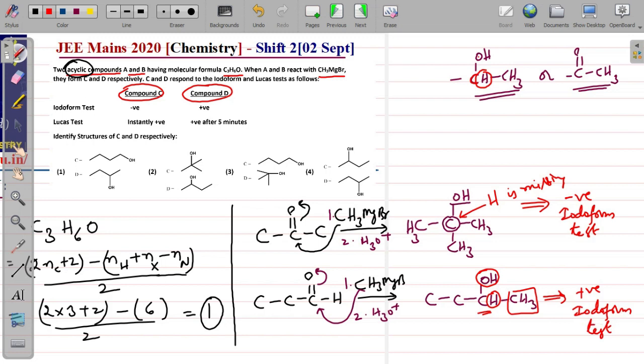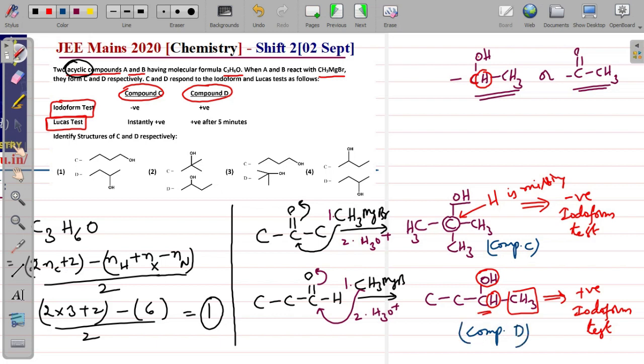And when you consider the Lucas test, why am I considering iodoform and Lucas? Because in the question they have given the iodoform test and the Lucas test, so focus on those two tests. Now according to the iodoform test results, if compound C is negative, that means compound C must be this one. And compound D is given as positive, therefore it must be compound D.